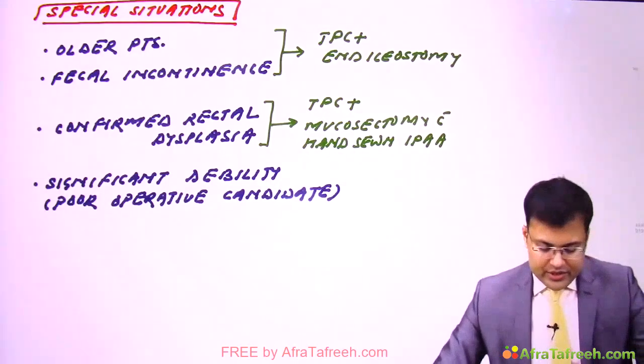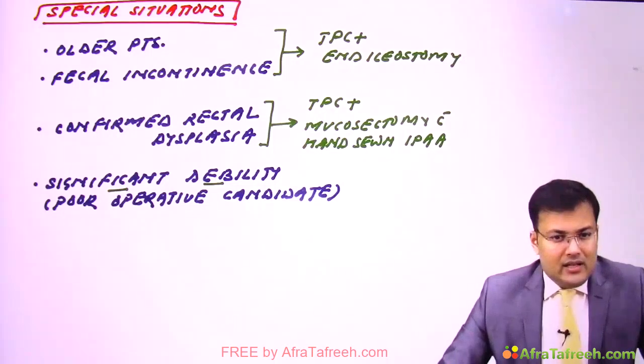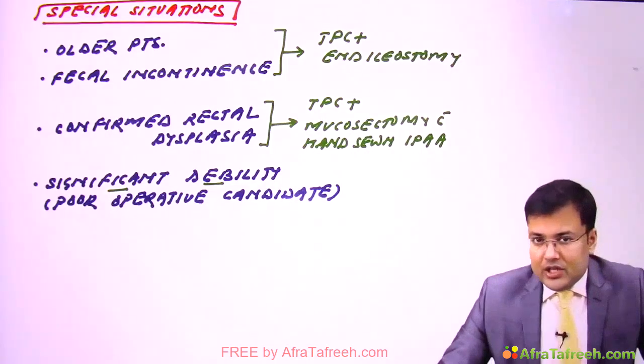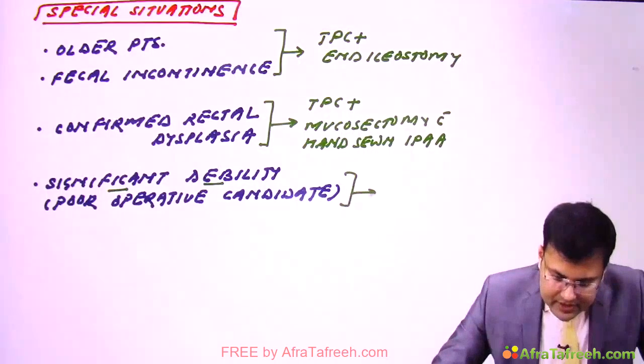Now see the third situation, the patients who have significant debility. These patients are not going to tolerate long duration surgery, especially the pelvic surgeries. In such a patient, what is the preferred surgical treatment?